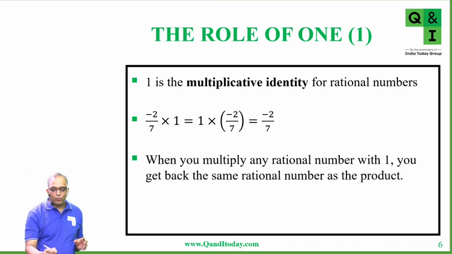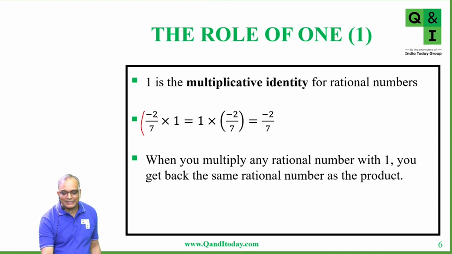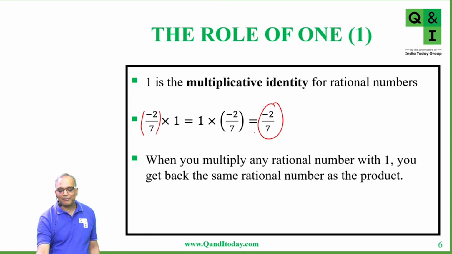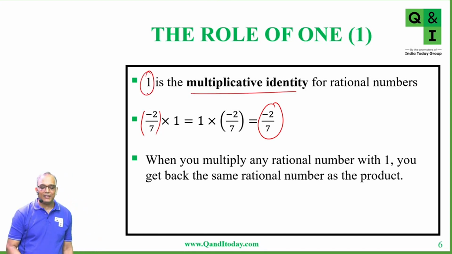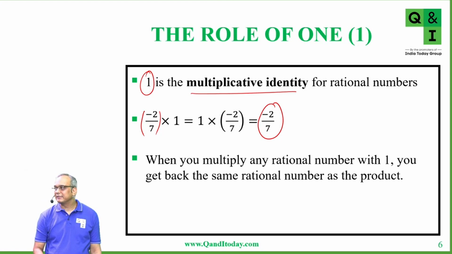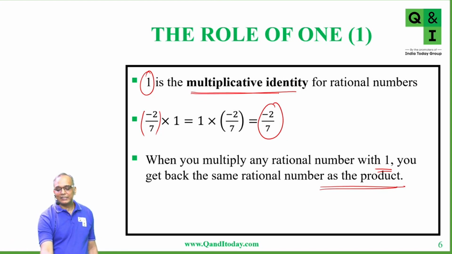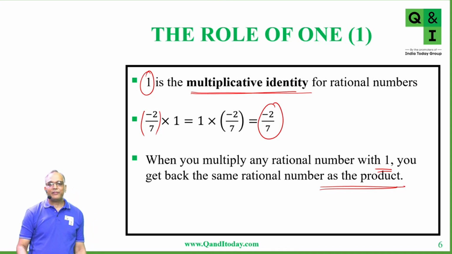Minus 2 by 7 in the example, if you multiply it with 1, you get the same rational number, minus 2 by 7. That's why 1 is called the multiplicative identity for rational numbers. When you multiply any rational number with 1, you get back the same rational number as the product. Is this clear to everyone?